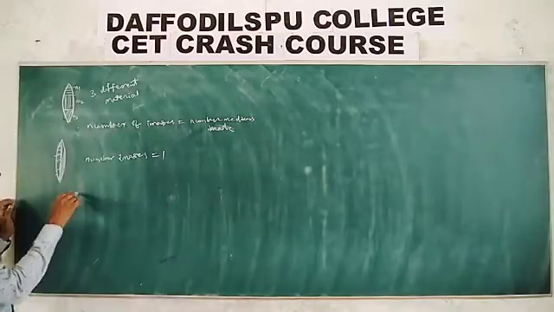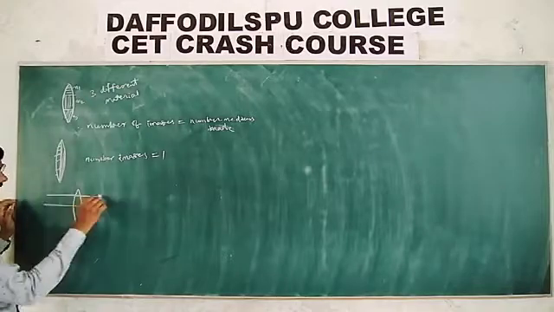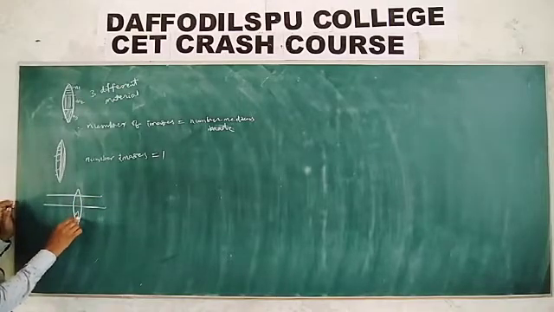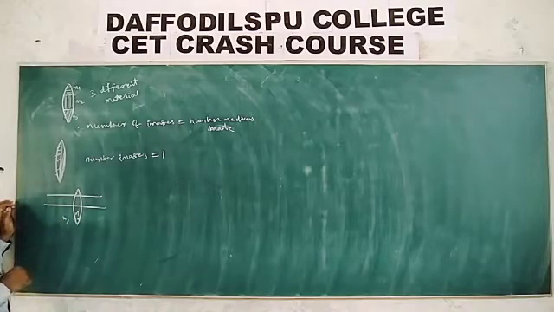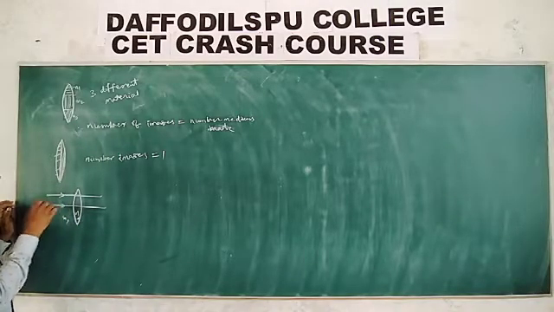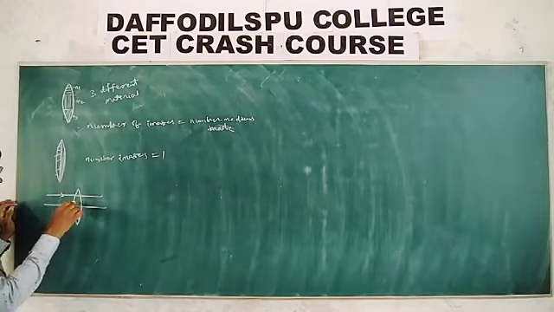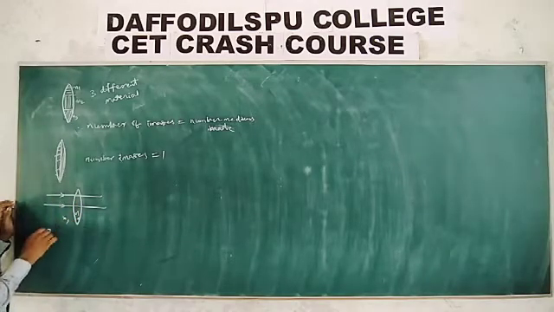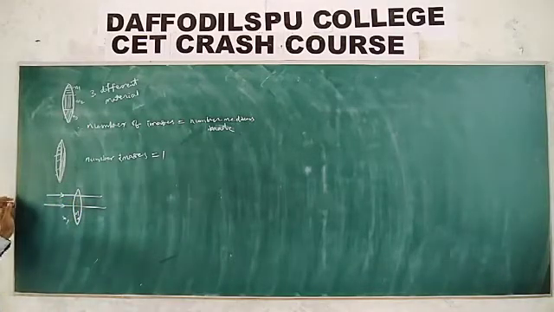And even if you take the lens, if a light ray is passing, the refractive index of this lens is N2, and the surrounding refractive index is N1. Whenever the light passes through this, what would happen here? See that the light passing through is not deviating.